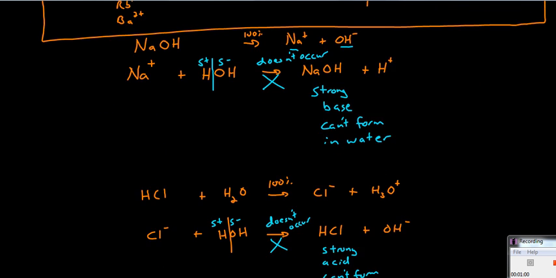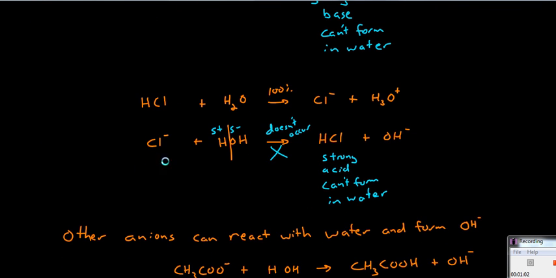Similarly, taking a look at chloride, which is also on the list, we know that hydrochloric acid is a strong acid. It dissociates 100% in water, leaving chloride and hydronium. Because that reaction goes 100%, chloride is unable to react with hydronium to give hydrochloric acid. Similarly, chloride is unable to react with water to give hydrochloric acid. It is impossible to form this strong acid while in the presence of water.